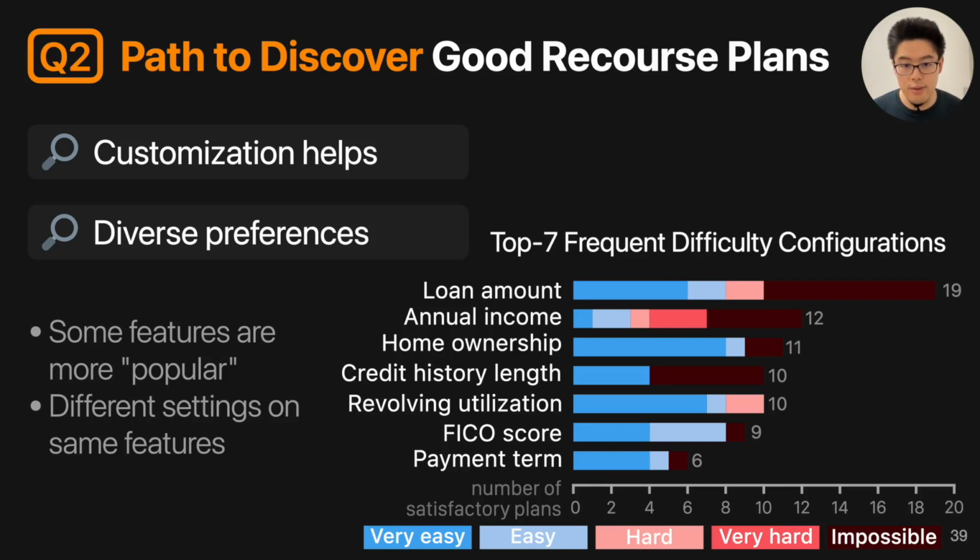For example, in this chart, we visualize the top 7 frequent difficulty configurations. We found some features are more popular. For example, loan amount is more popular to add preferences to than other features. But even on those popular features, people have different preferences. For example, for some participants it's impossible to change the loan amount, but for other participants it's very easy to change the loan amount.